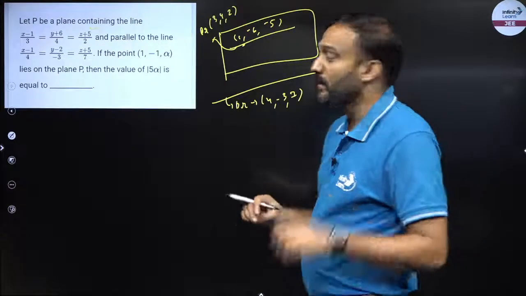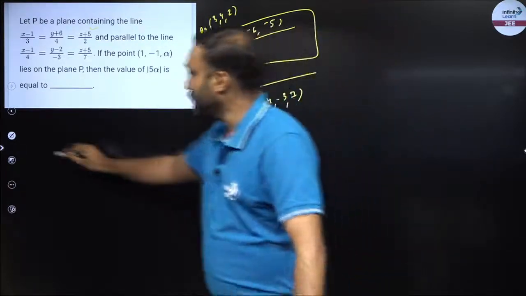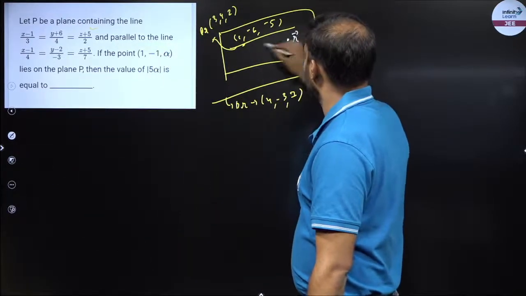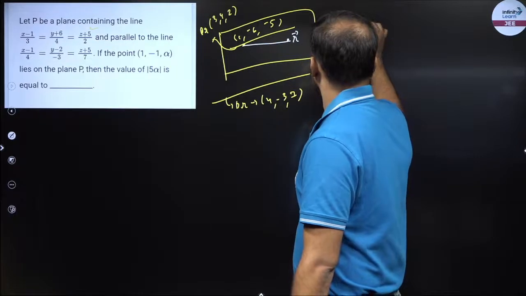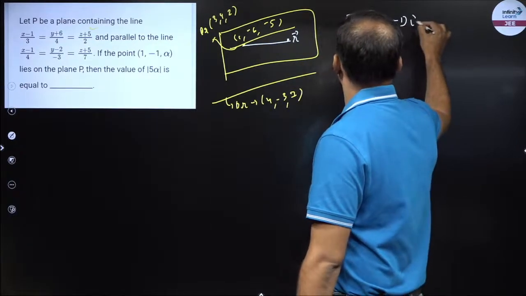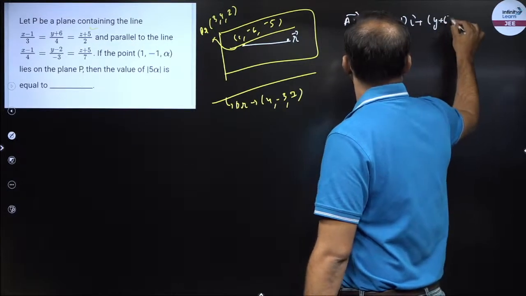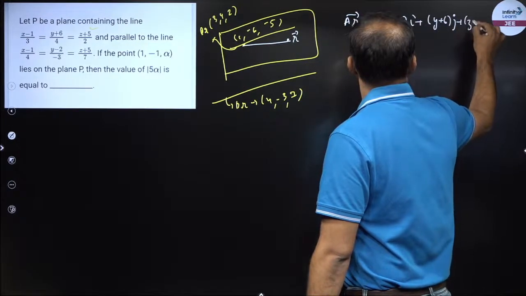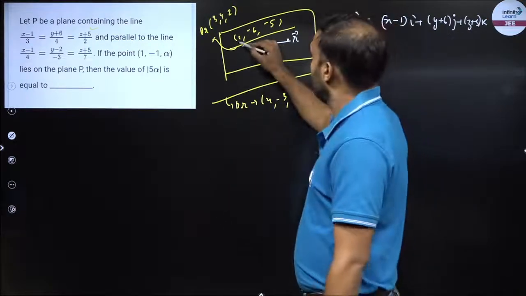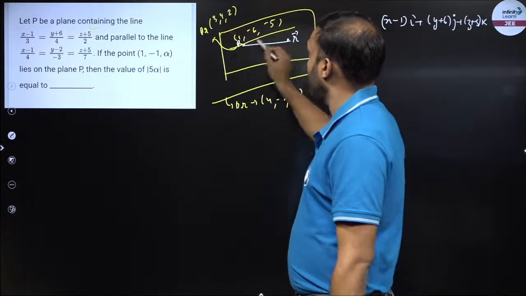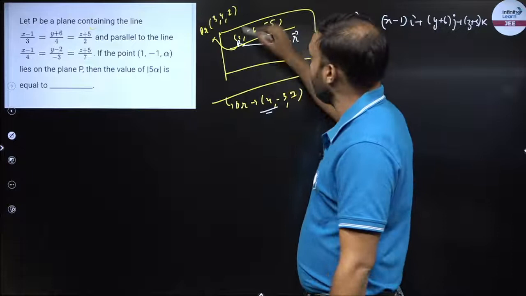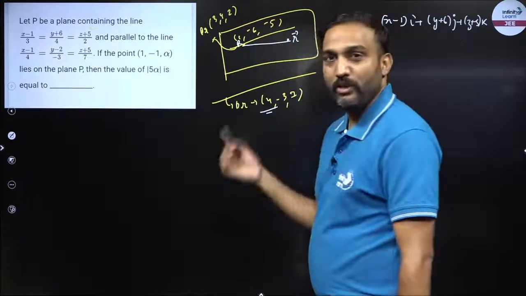So first I have to find out the equation of the plane. For the plane equation, I will take a point r, right? I have a fixed point, I'll join this. So the AR vector is given as x minus 1 into i plus y plus 6 into j plus z plus 5 into k, right? This is your AR vector. Now I need the normal. So I have one line dr, and this dr is also parallel to the plane. So if I take the cross product of these two drs, I'll get the normal over here.